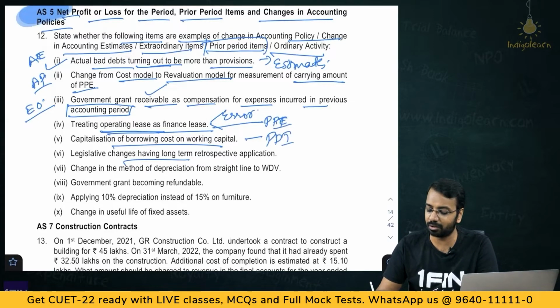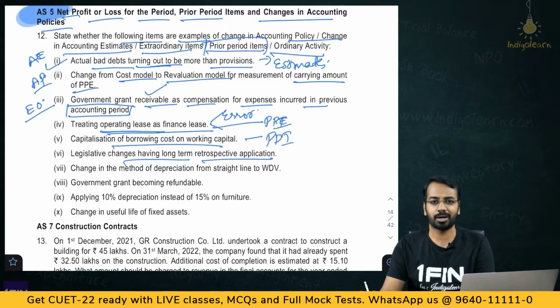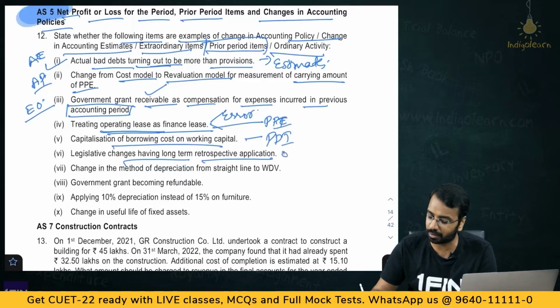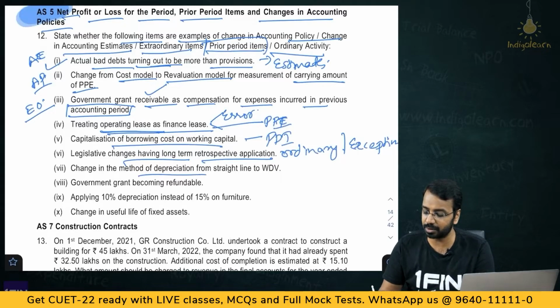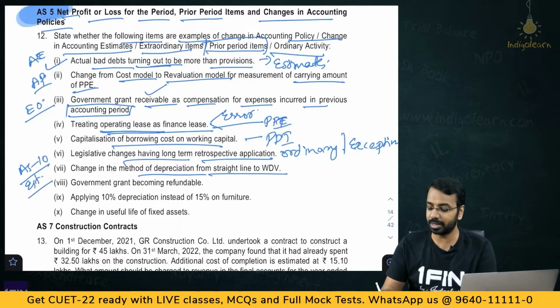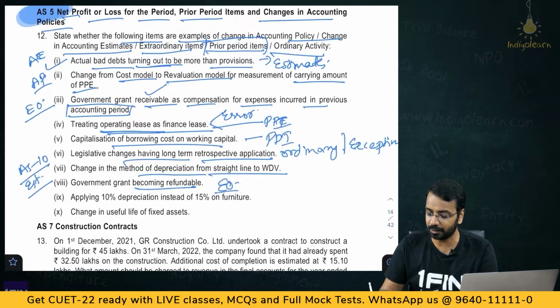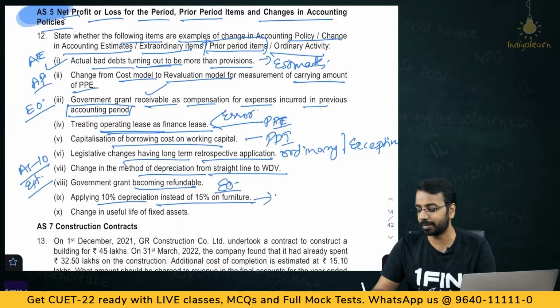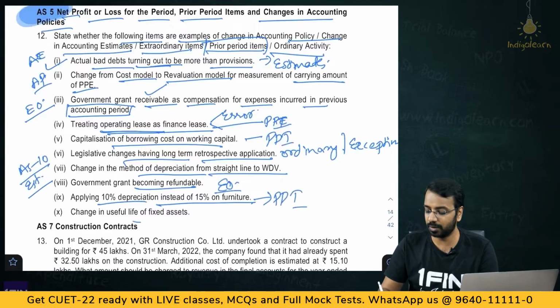Legislative changes having long term retrospective application, and that is a part of your activities. This can be ordinary or this could be items of exceptional nature. Okay. Changes in method of depreciation from straight line to WDV, this is specifically covered under AS10, which says it's a change in accounting estimate. Government grant becoming refundable, this is extraordinary. Applying 10% depreciation instead of 15% on furniture, this is a prior period item. Change in useful life of fixed asset, this is a change in accounting estimate.